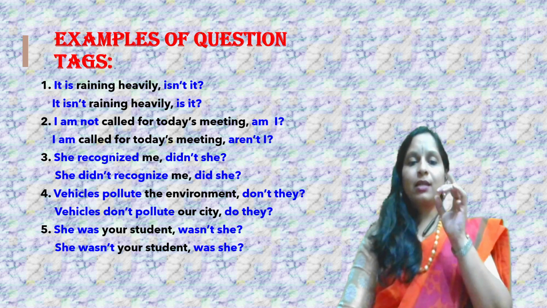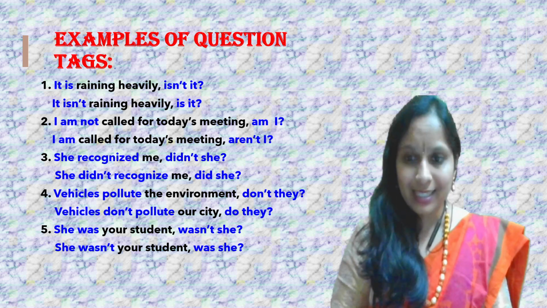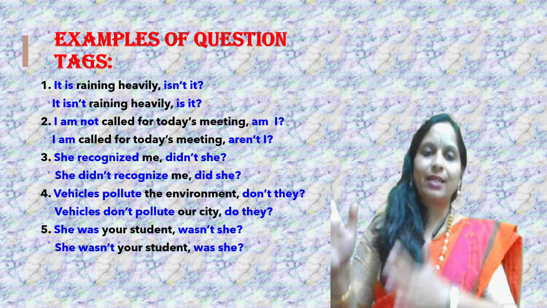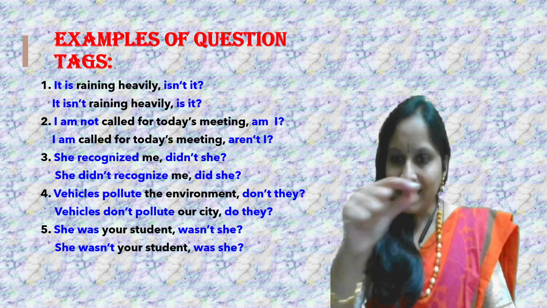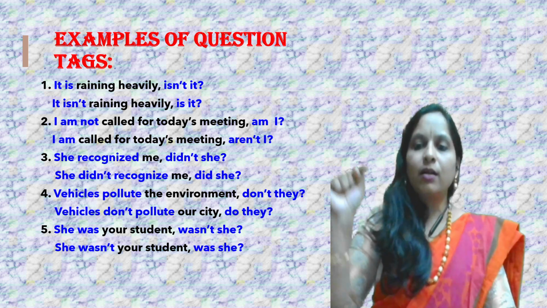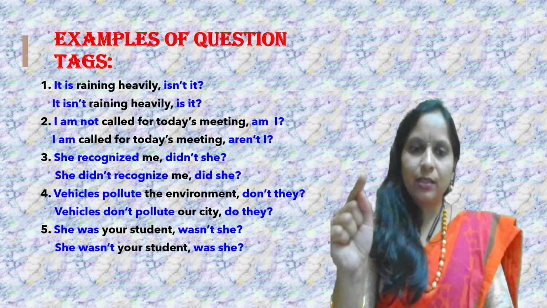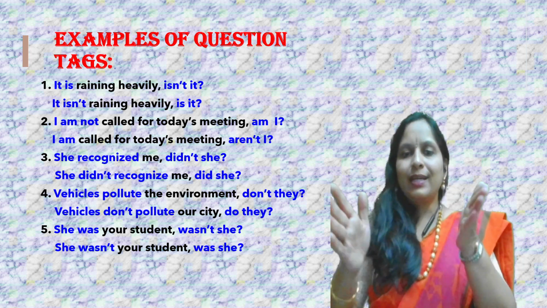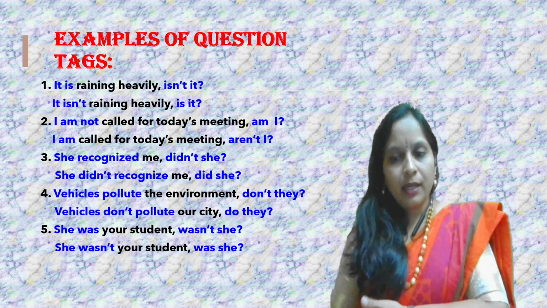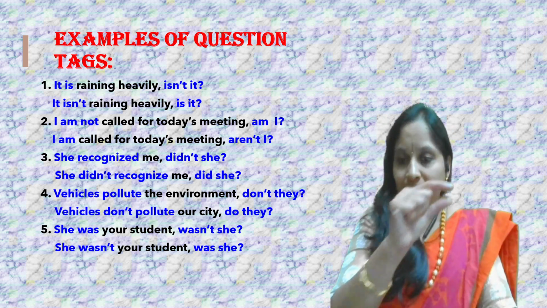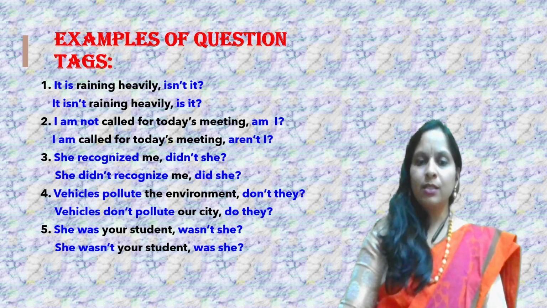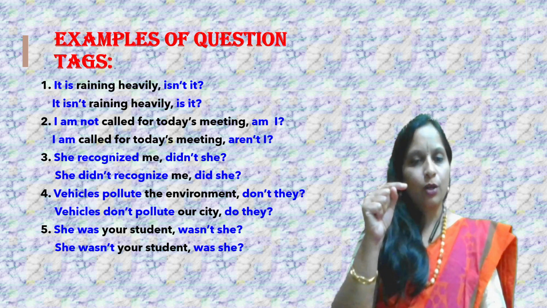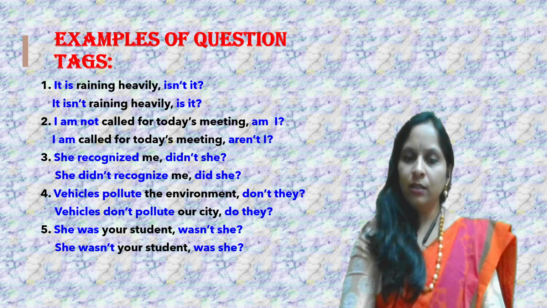Again, when this kind of question is asked in your exam, do not just write the answer, that is, do not just write the question tag. You need to rewrite the statement completely. Put a question mark. Write the question tag with the question mark. Underline the answer. Alright. Do not just write isn't it, don't I, am I, can't I, can I. No. Complete sentence is required, my dear students. No problem, you repeat this question, put a comma and write the relevant question tag with the question mark.